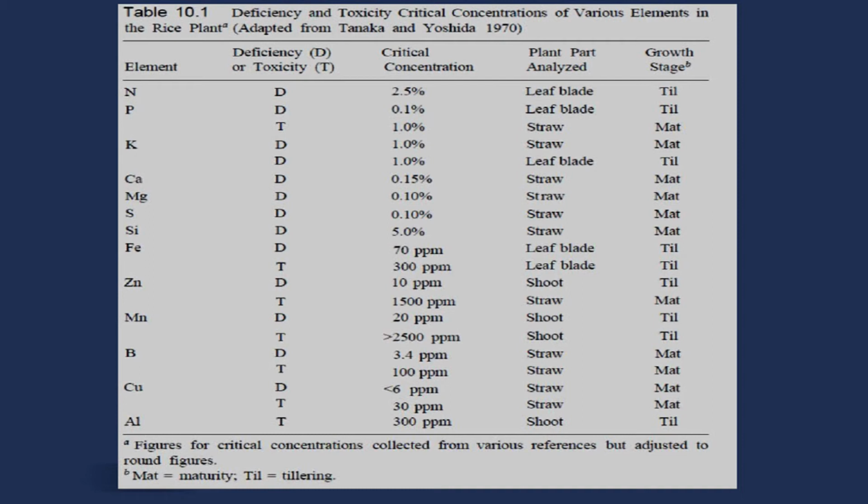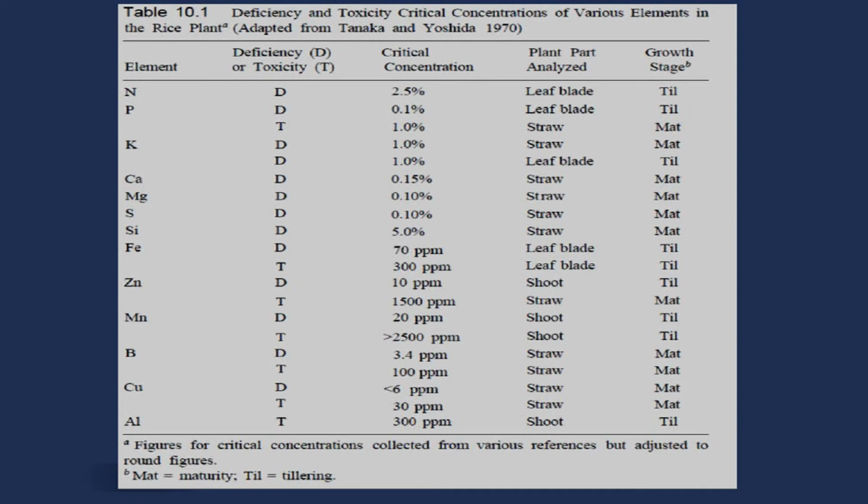See the case of manganese. In deficiency it is 20 ppm, and in toxicity it is more than 2500 ppm. Which part? In the shoot at tillering stage. See the case of boron. Deficiency at 3.4 ppm. It is a very small quantity of boron present in the plant. So, the critical level of concentration of boron is 3.4 ppm, and it is in straw at maturity stage. But toxicity is just 100 ppm. At 100 ppm boron will be toxic in straw at maturity.